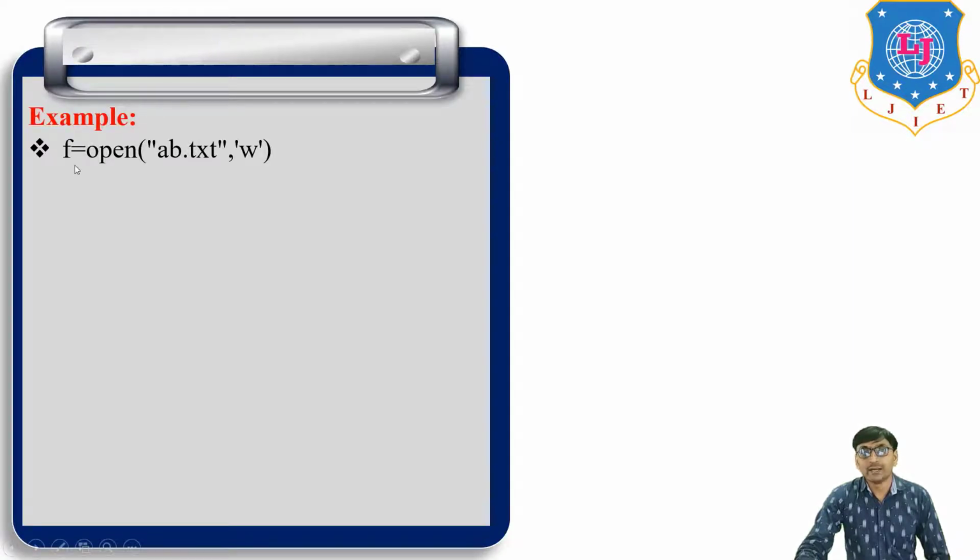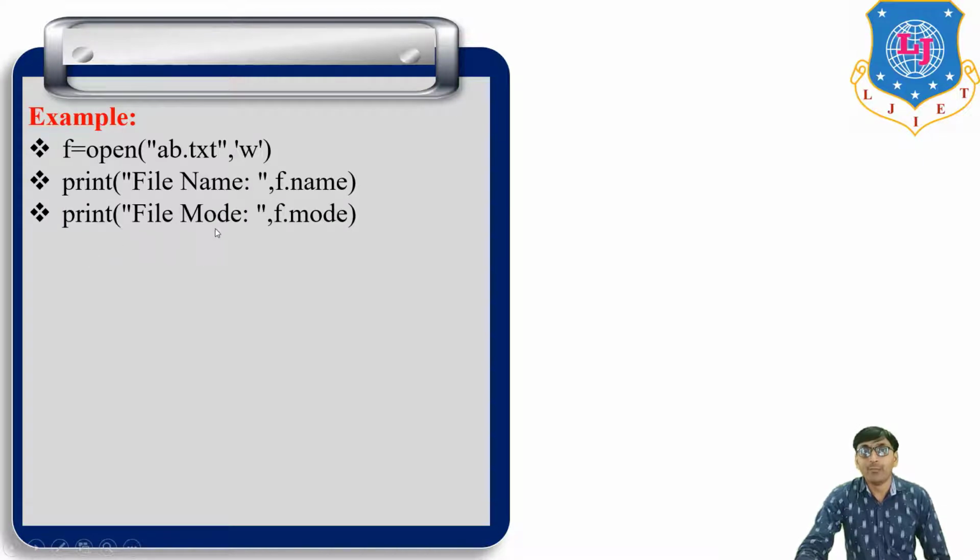Now, for example, f is equal to open ab.txt, w. So here ab.txt is the file, and w is the mode. It means write mode. And we open the file, so here open. Now print the file name, that is f.name. Then print the file mode, that is f.mode.